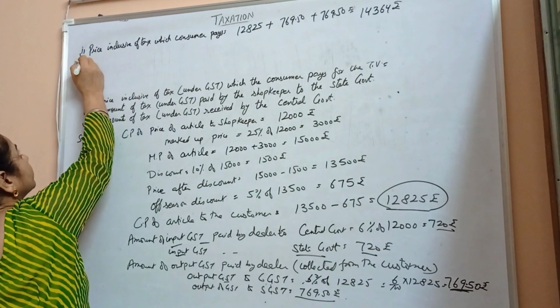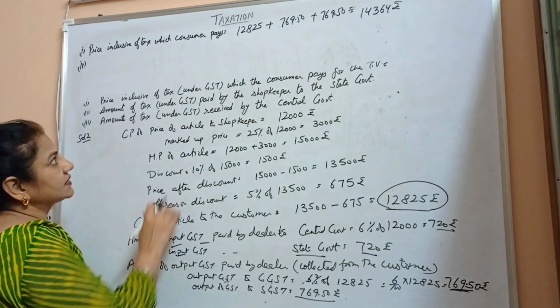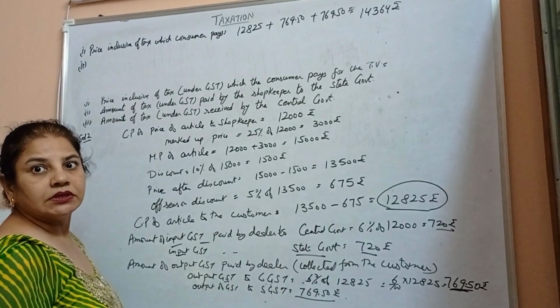Next, amount of tax under GST paid by shopkeeper to the state government.